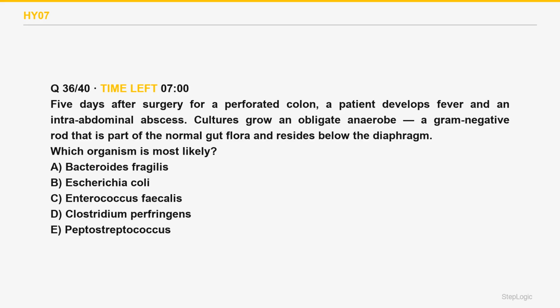Which organism is most likely? 5 days after surgery for a perforated colon, a patient develops fever and an intra-abdominal abscess. Cultures grow an obligate anaerobe, a gram-negative rod that is part of the normal gut flora and resides below the diaphragm. Read the command, identify the organism. An anaerobic gram-negative gut rod causing an intra-abdominal abscess is Bacteroides fragilis.